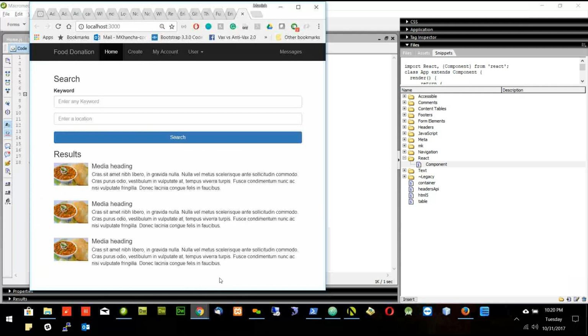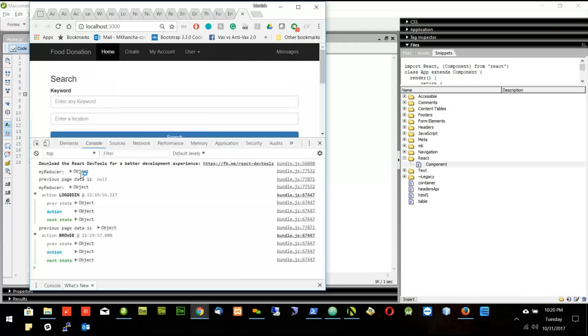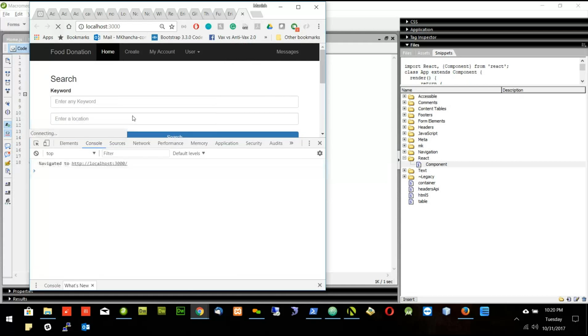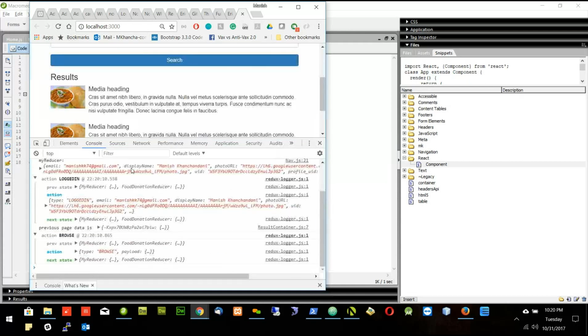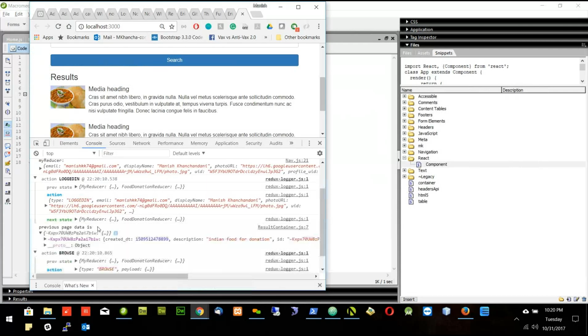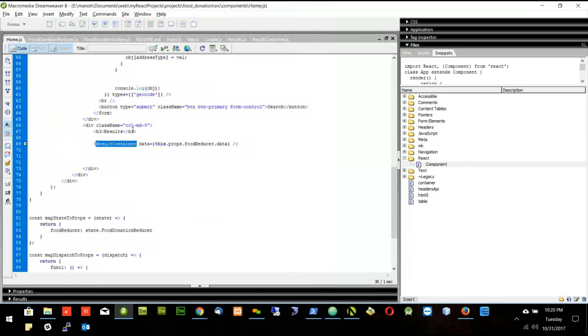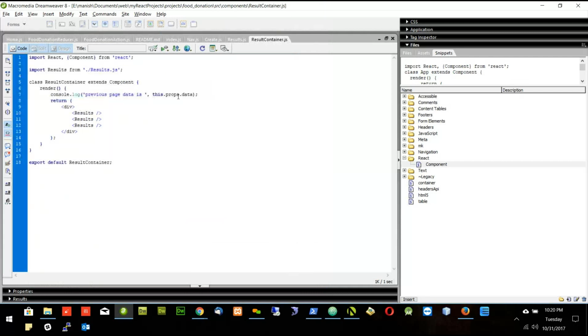So let's see now how it's going into this page. I will refresh the page. Now when I refresh the page, data will come from the Firebase, and in the Firebase we are going to this page. This is called the result container. I am getting the data. So this data is coming from the Firebase. Firebase is sending this data which we have already in the form of this one. We are passing this to this parameter, and this parameter will go in the result container. And if we want to access this data, I will access it in the format of this dot props dot data.